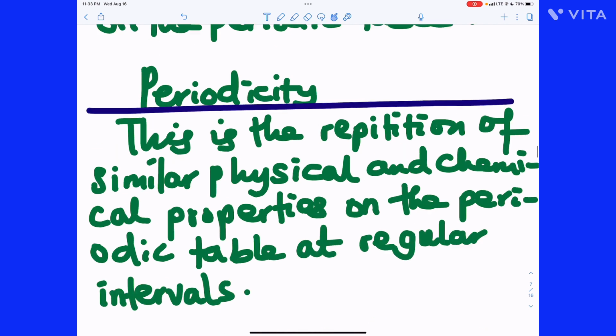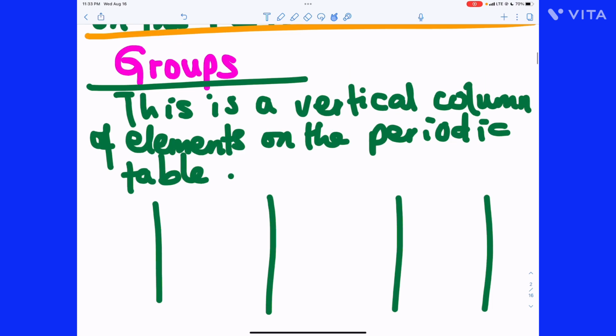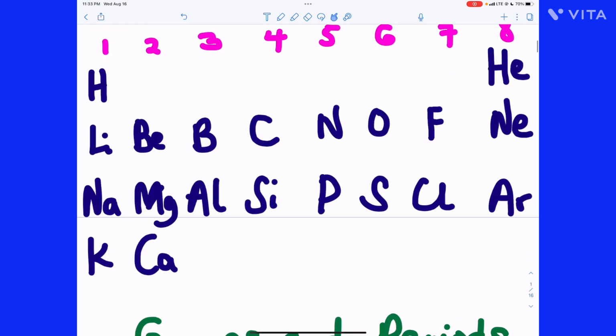What I mean by regular intervals, let me quickly explain using my periodic table here. You will notice that lithium is a metal. You now go to beryllium, metal, but less strong. You go to boron, which is a metal but less metallic. Then carbon, which is a non-metal. Then nitrogen, non-metal. Oxygen, non-metal.